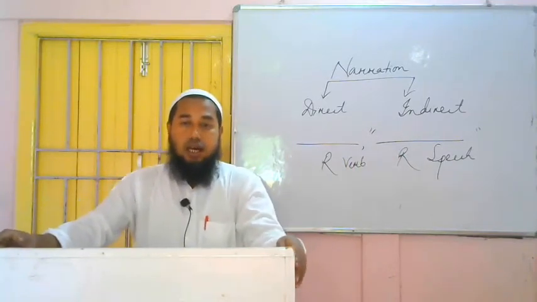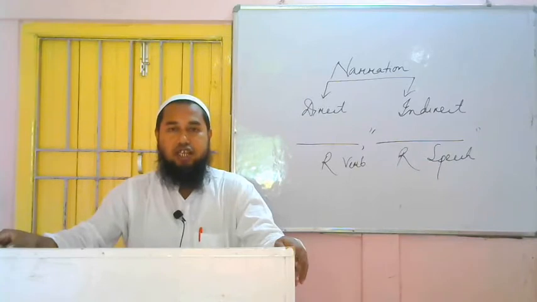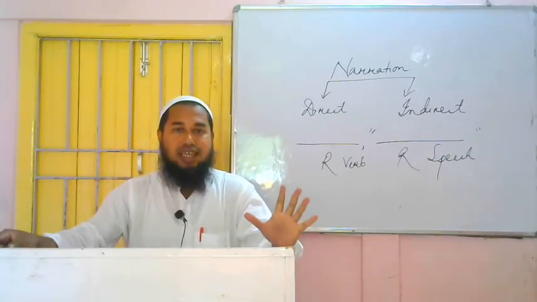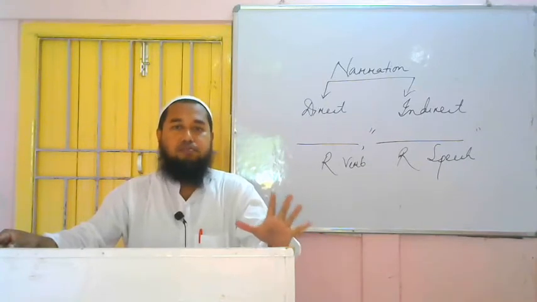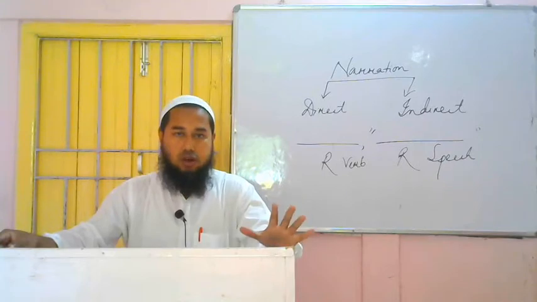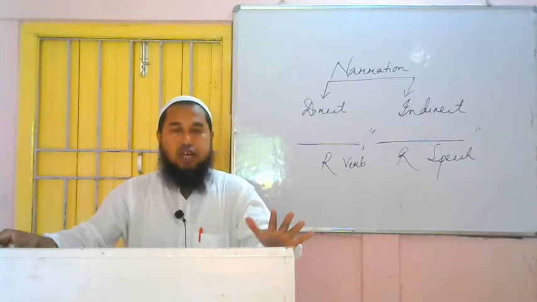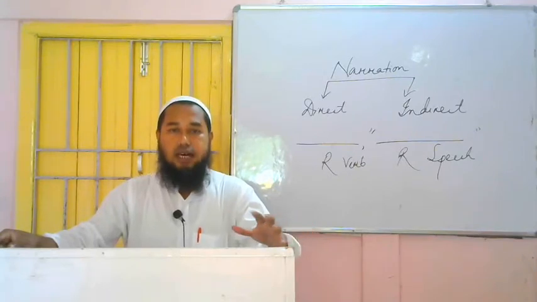In this class we will discuss how to change direct narration to indirect and how to bring back indirect narration to direct narration. Narration can be changed according to the sentences. How many sentences are there? On the basis of the meaning of the sentence, sentences are of 5 types: assertive, interrogative, imperative, optative and exclamatory. So we have 5 distinct rules according to the sentences for changing narration.